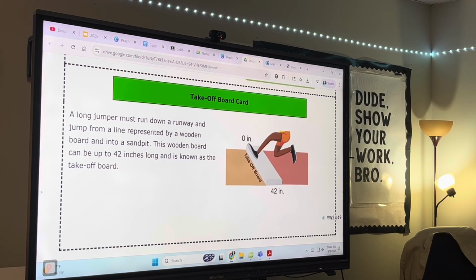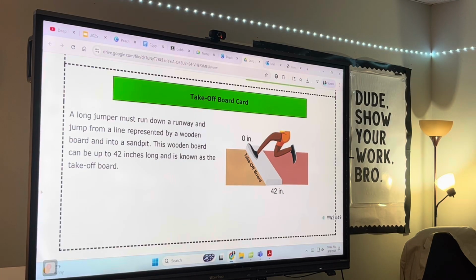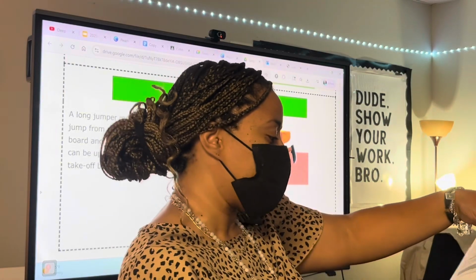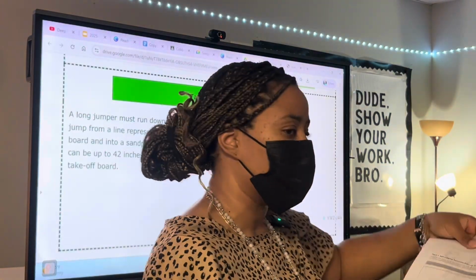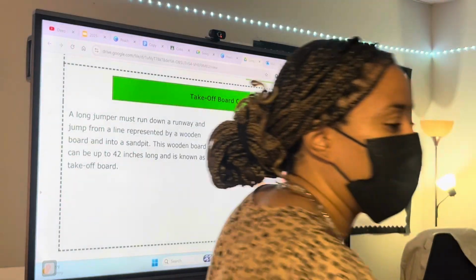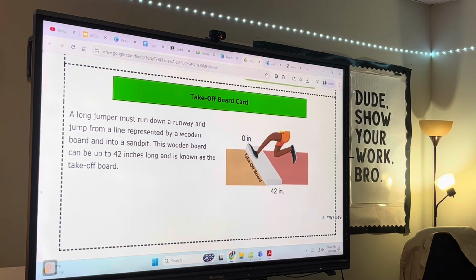So I will have to, on your mark, and say go, run, run, run, run, run, jump from here, okay? They're saying that board is 42 inches long. So we're on the second one on the bottom. And it says, how would you classify the numbers on the takeoff card? So the numbers here are 0 and 42. How would you classify these numbers?